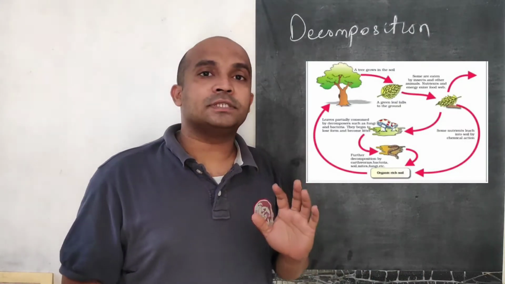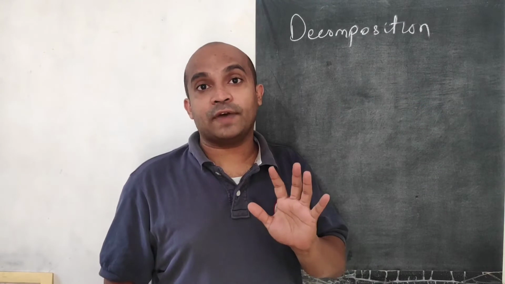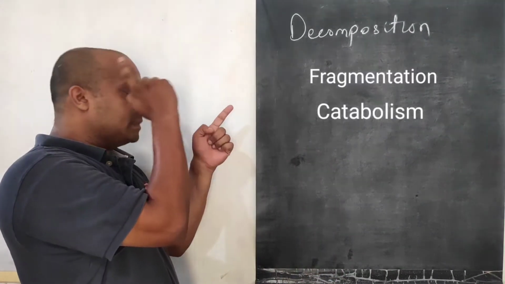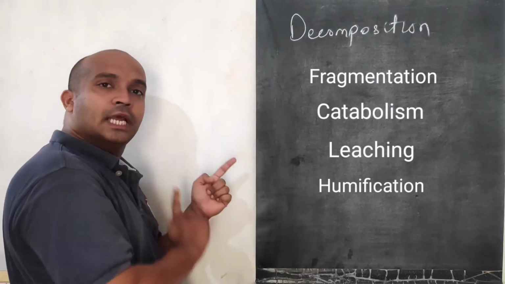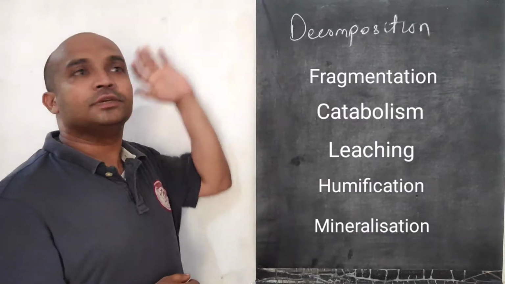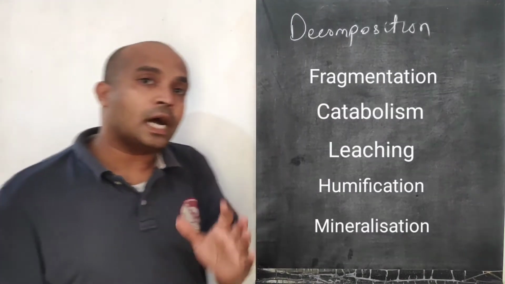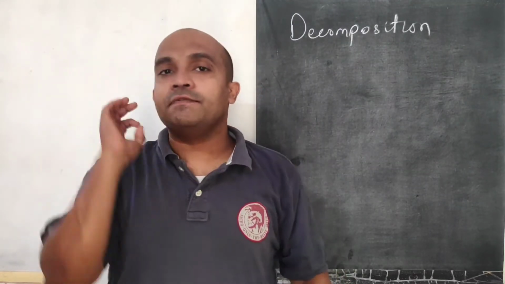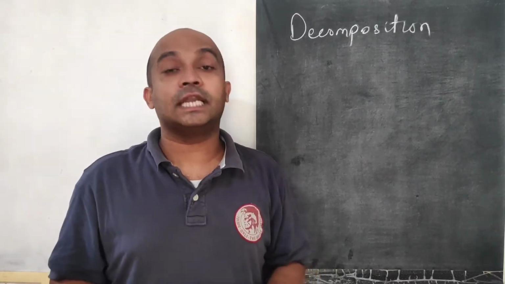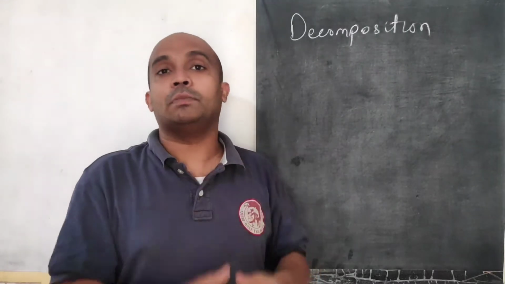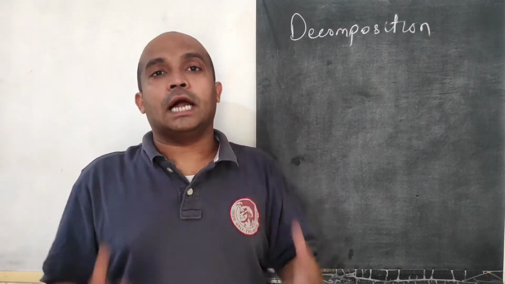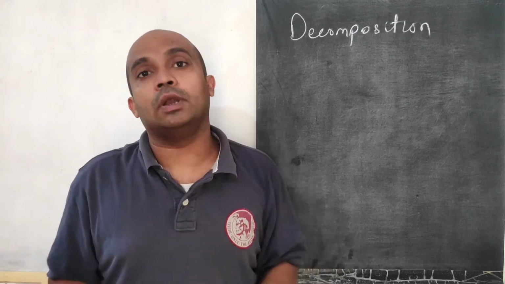Understood? And in this process there are 5 steps. Now what are those 5 steps? First is fragmentation, second is catabolism, then leaching, then humification, and last one is mineralization. Understood? So all this constitutes the decomposition process. Now what is occurring in the fragmentation process? In fragmentation, larger organic substances get converted into smaller organic substances, right? So here just fragmentation of larger particles is occurring into smaller particles.